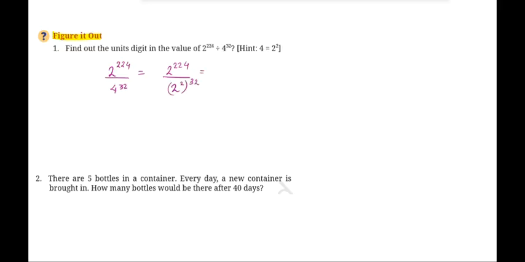Using the property of power on a power, the powers will get multiplied and you will get 2 to the power of 64. Now again using the property, यहाँ पे हमने कौन सी property use की? a to the power of m raised to the power of n. And now using the base property, when the bases are same and they are in division, the powers get subtracted. तो यहाँ पे मैं इसको subtract कर दूंगी.